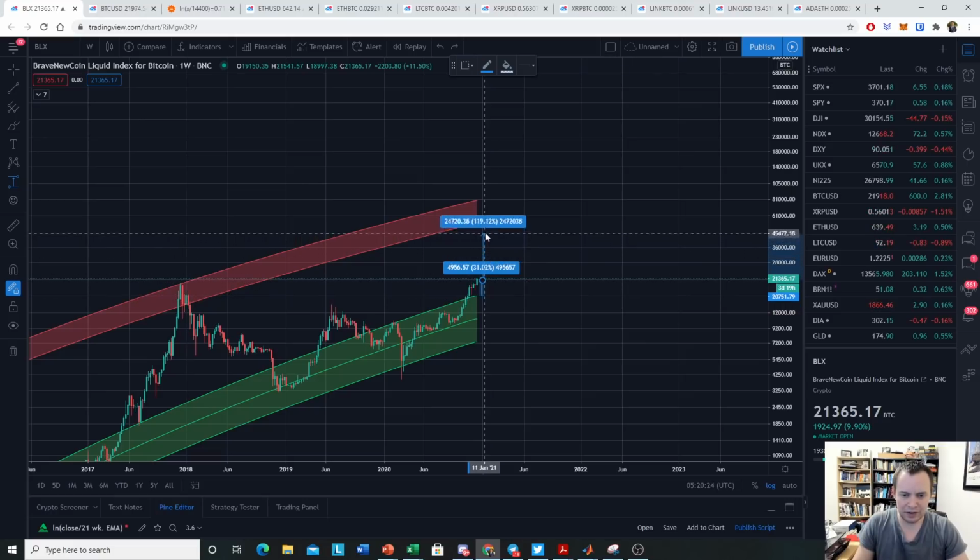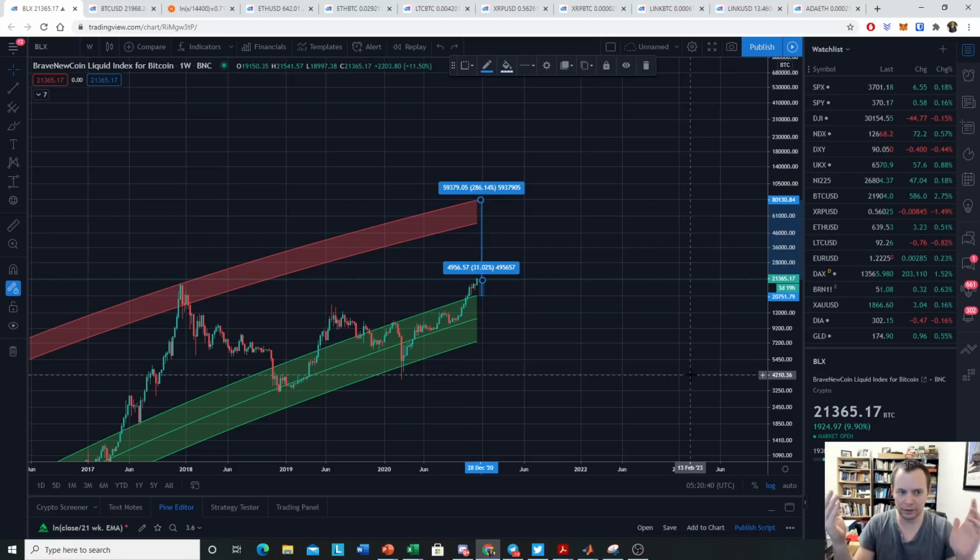And to get up to the top regression band up here, we would need to go up another 160% from this point, which would put the price of Bitcoin at around $54,000 at the bottom of the band, or at the top, it would put it at around $80,000. And that's if it were to go there like tomorrow.